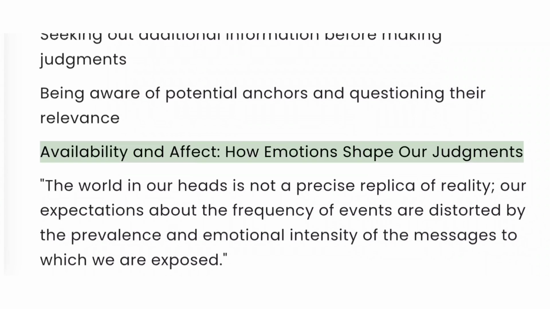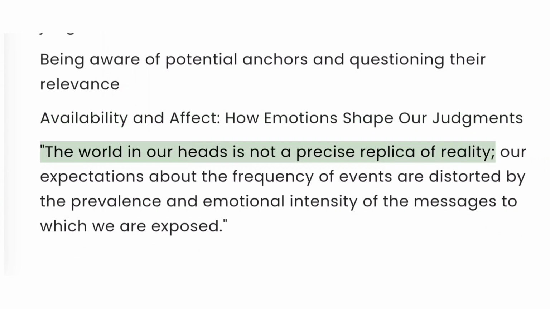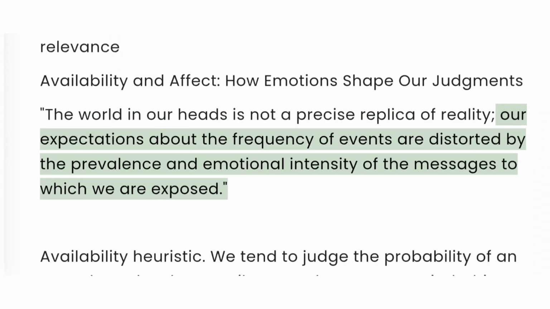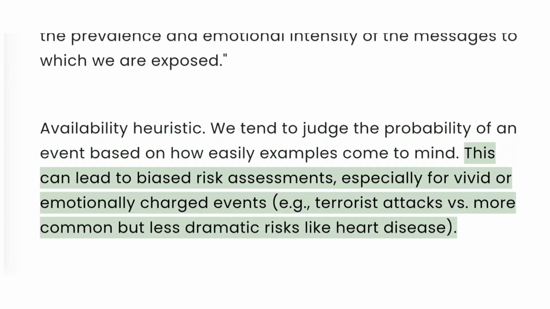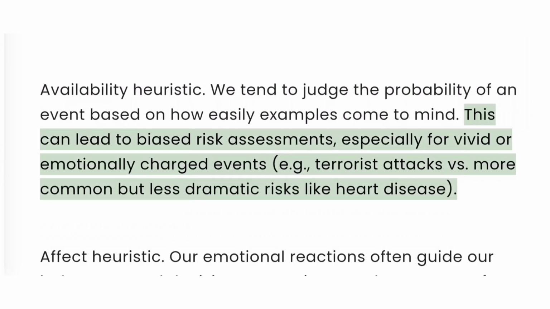Availability and affect. How emotions shape our judgments. The world in our heads is not a precise replica of reality. Our expectations about the frequency of events are distorted by the prevalence and emotional intensity of the messages to which we are exposed. Availability heuristic. We tend to judge the probability of an event based on how easily examples come to mind. This can lead to biased risk assessments, especially for vivid or emotionally charged events.